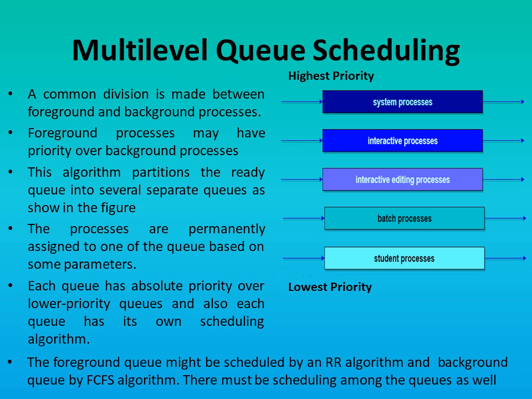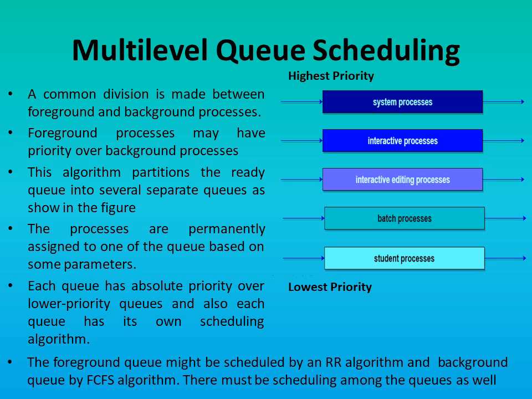For example, the foreground queue might be scheduled based on the round robin algorithm, whereas the background queue is scheduled on the basis of the first come first serve scheduling algorithm.